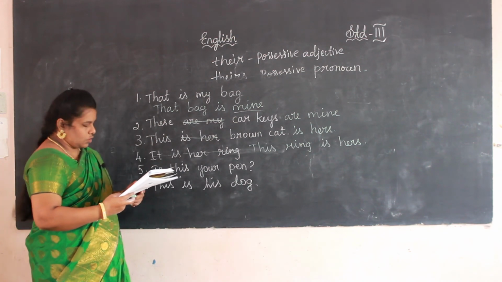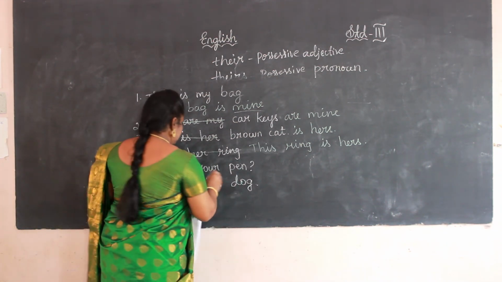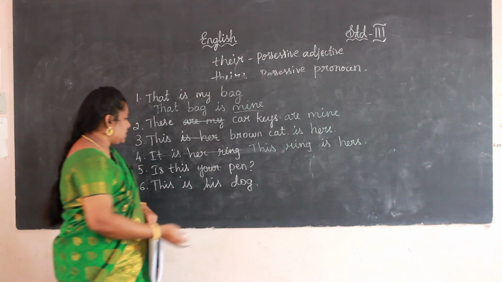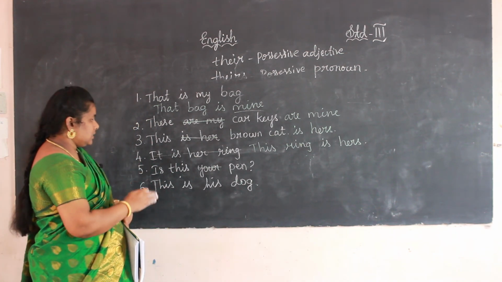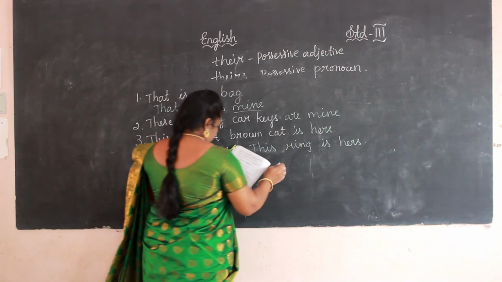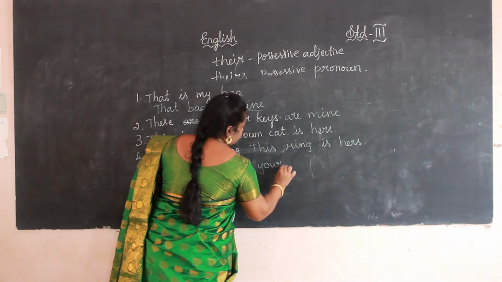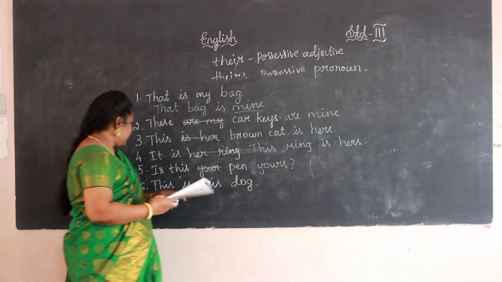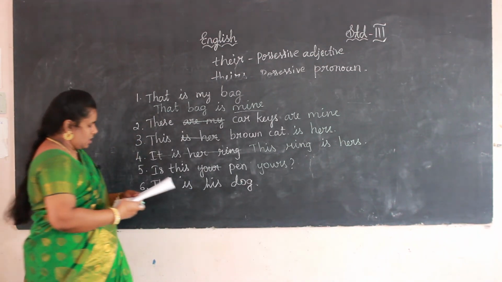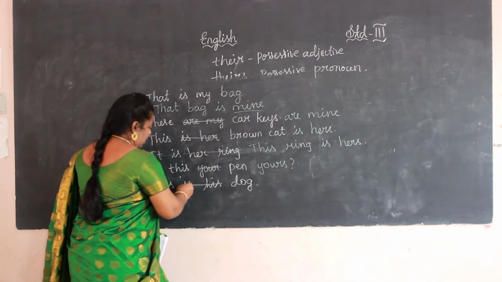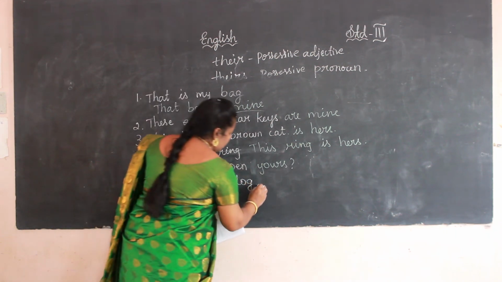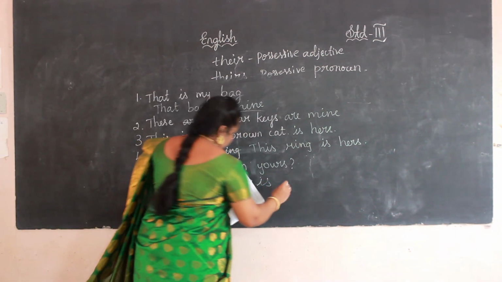Next, is this your pen? How can we change the sentence? Is this pen yours? Okay, next, this is his dog. How can we change? His will not come. This dog is his.